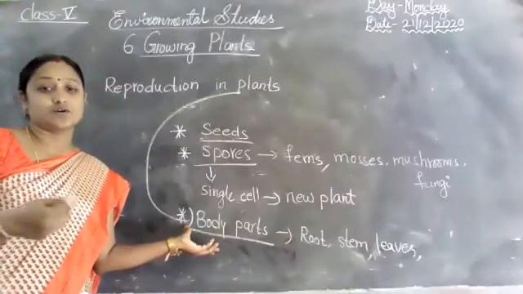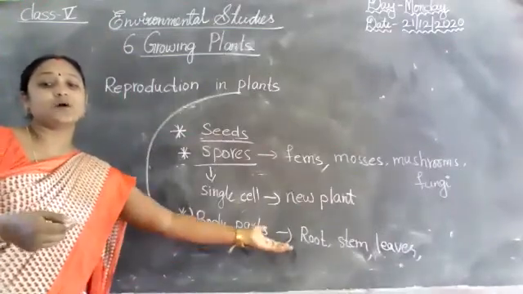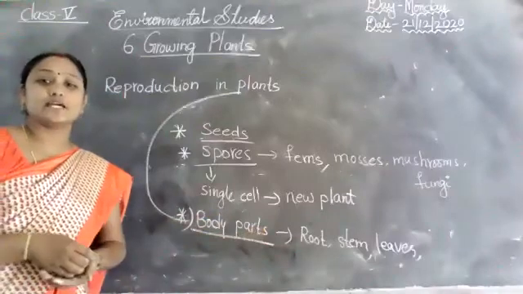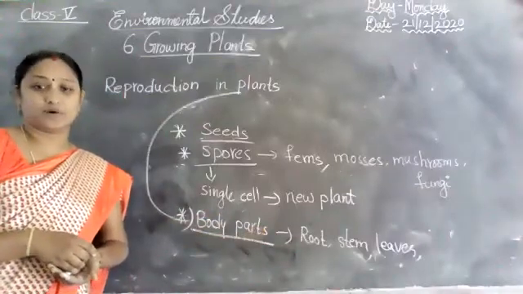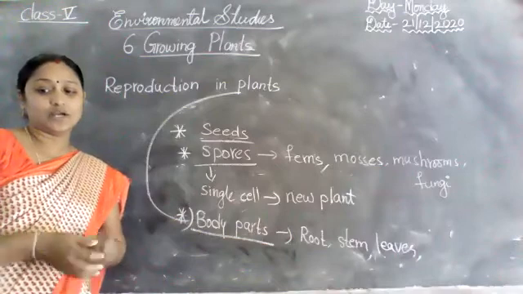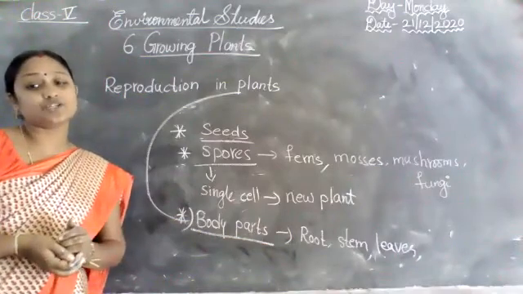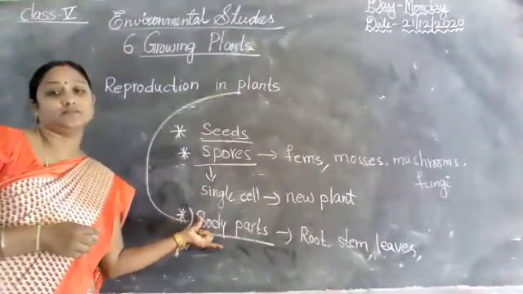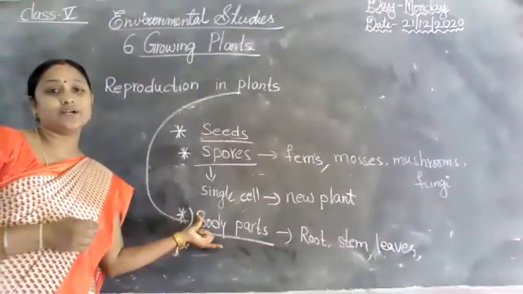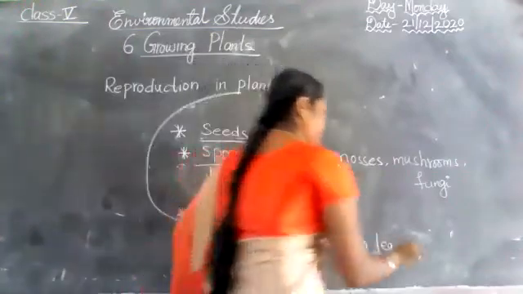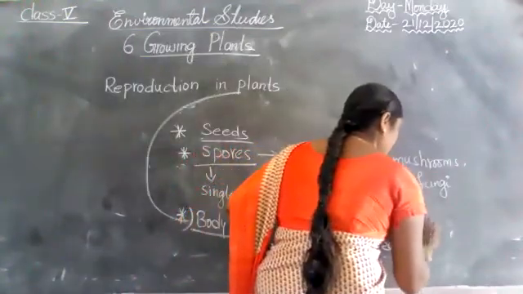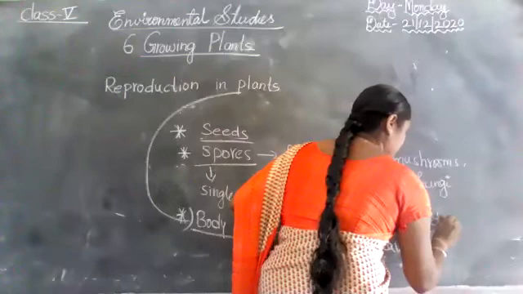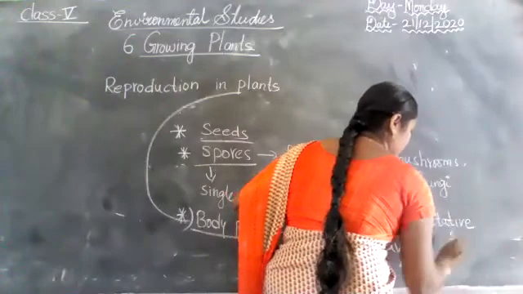Which plants grow from the body parts? What are the body parts here? Root, stem, leaf. These are the body parts. Okay. So this type of reproduction is called vegetative propagation. Did you understand, all the children? This type of reproduction is called vegetative propagation. Listen carefully, all the children.